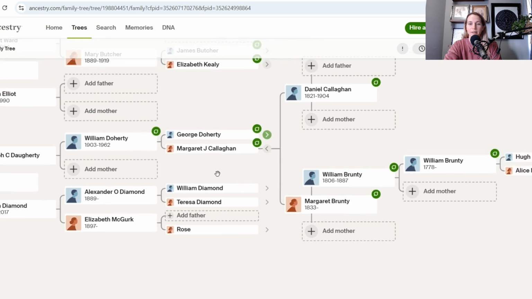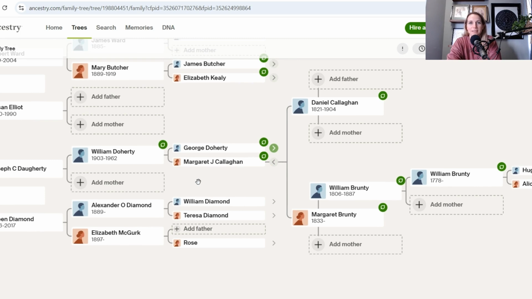So if you know people in your family tree already, you can just start looking for these records. Some of the information that you have from other family members might be based on these records. They might just not have provided them. They might be gone or whatever. So you can find these records to verify dates that you already have. Or maybe you need to do some more research.